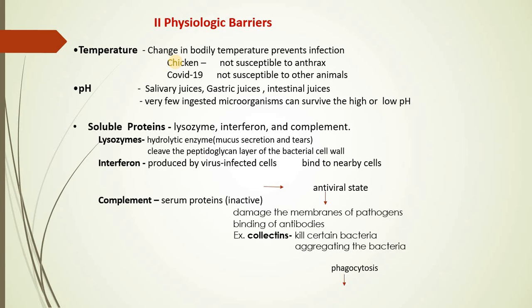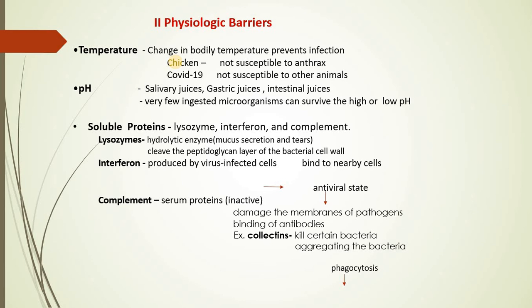Whereas there are certain pathogens which will still sustain their life, and when they enter into the intestine region, the intestinal juices, once again alkaline in nature, will bring about the knocking action. Hence, we can say that pH plays an important role in imparting protection against any kind of pathogen.